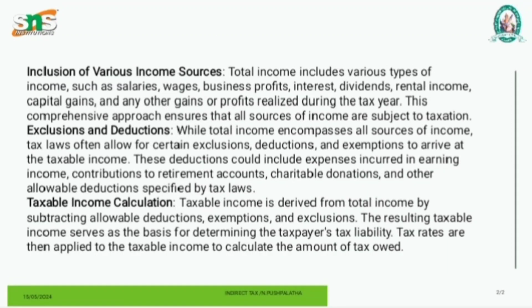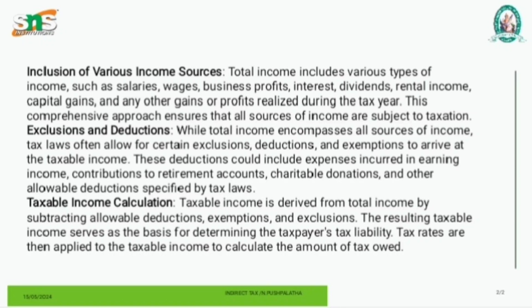Next one is various income sources. The total income includes various types of income such as salaries, wages, business profits, interest, dividends, rental income, capital gains, and other income or profit realized during the tax year. This comprehensive approach ensures that all sources of income are subject to taxation.